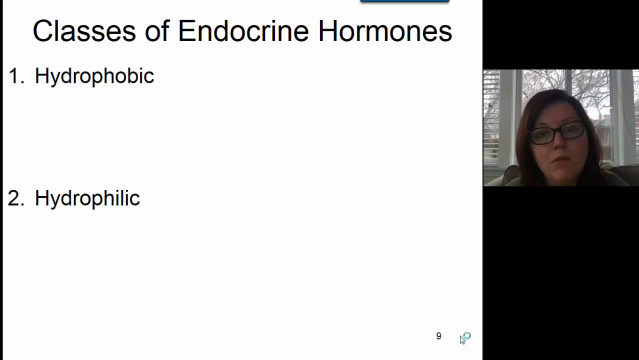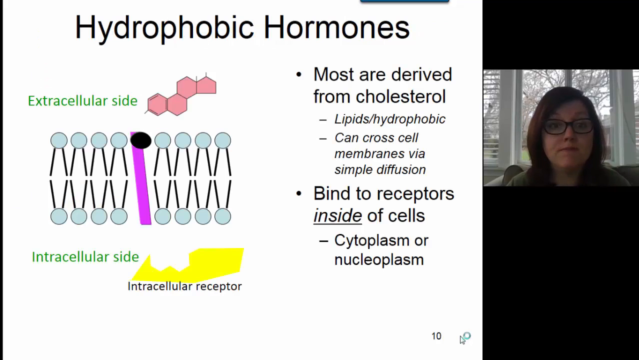When we look at endocrine hormones, we can break them down into two major classifications: hydrophobic hormones and hydrophilic hormones. So the hydrophobic hormones are the hormones that do not mix with water. Typically, these are the hormones that are derived from cholesterol, but there are hydrophobic hormones that are not derived from cholesterol. The hydrophilic hormones love water. So these are typically the hormones based off of proteins and amino acids. And these two classifications are important because they will determine the mechanism of action for the hormone. So let's take a look at what this means.